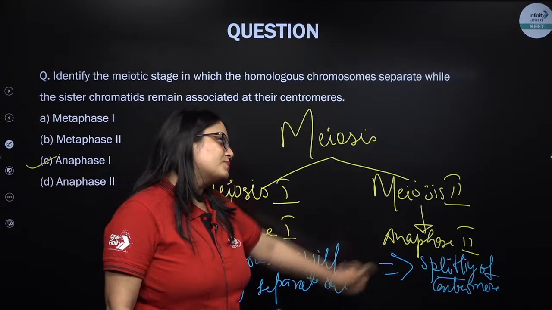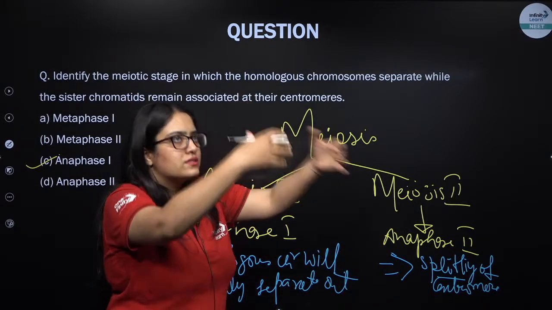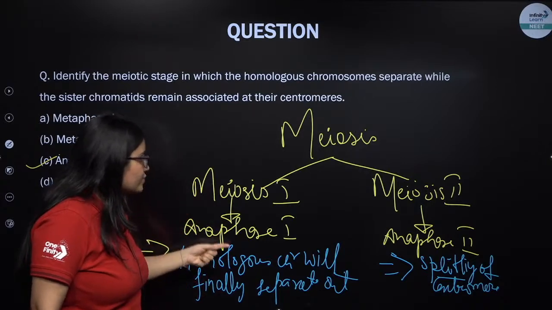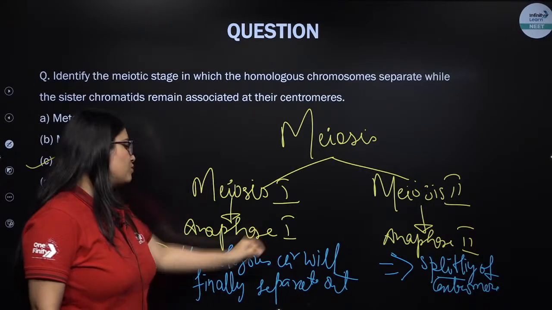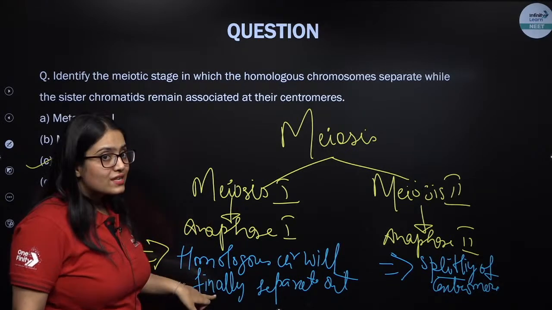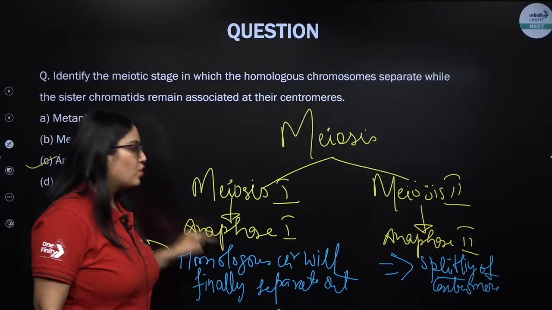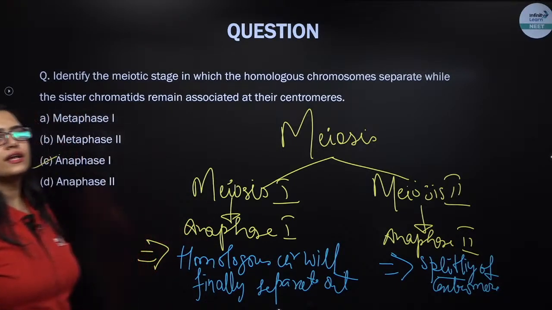In anaphase 2, centromere will split, sister chromatid will separate out to form daughter chromosome. In anaphase 1 of meiosis 1, homologous chromosome will separate out, but sister chromatid will still remain attached. Centromere will not split in anaphase 1. Clear, everybody?